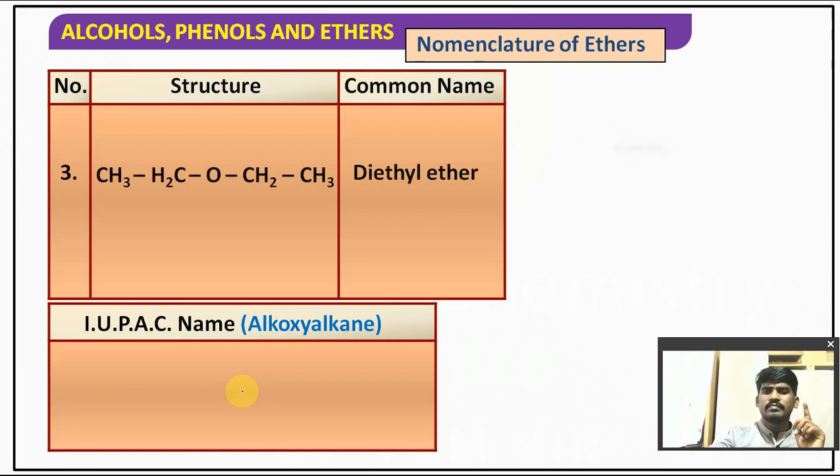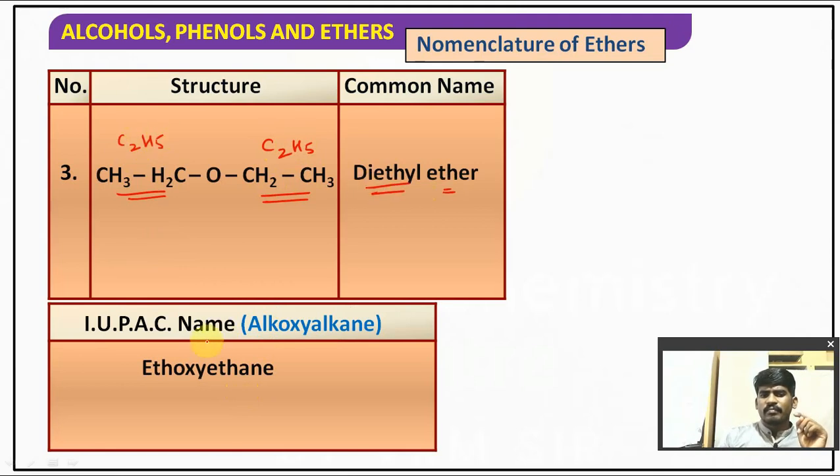Third example. On either side of oxygen, the alkyl groups are the same. It is C2H5, it is C2H5. So the common name is diethyl ether, and the alkoxyalkane name is ethoxyethane. On either side the alkyl groups are the same, so for any group you can give alkoxy and for any group you can give alkane. That doesn't make any difference. So ethoxyethane is the correct answer.